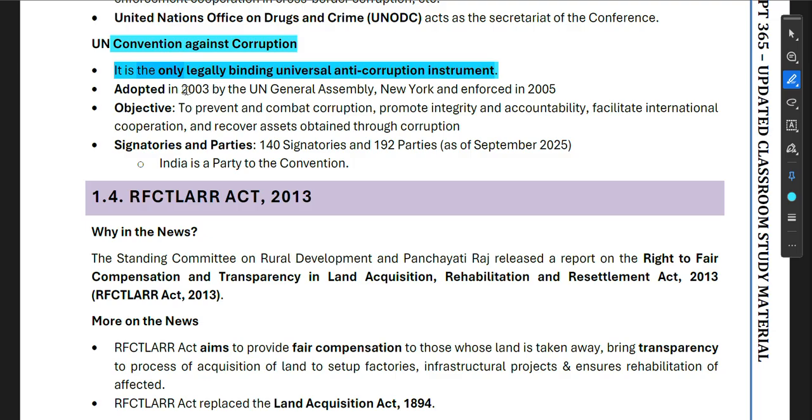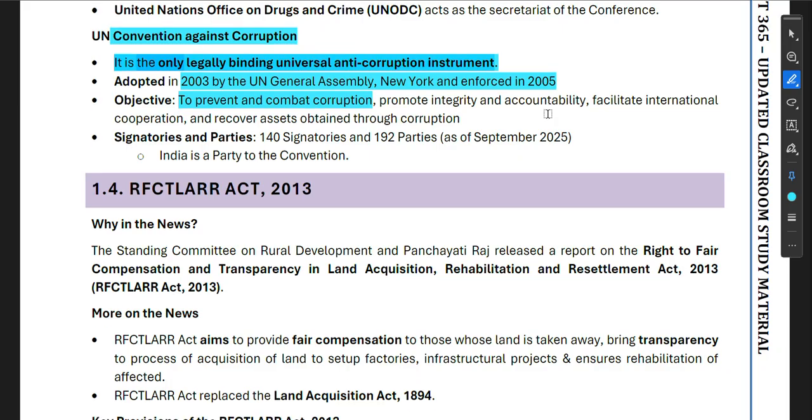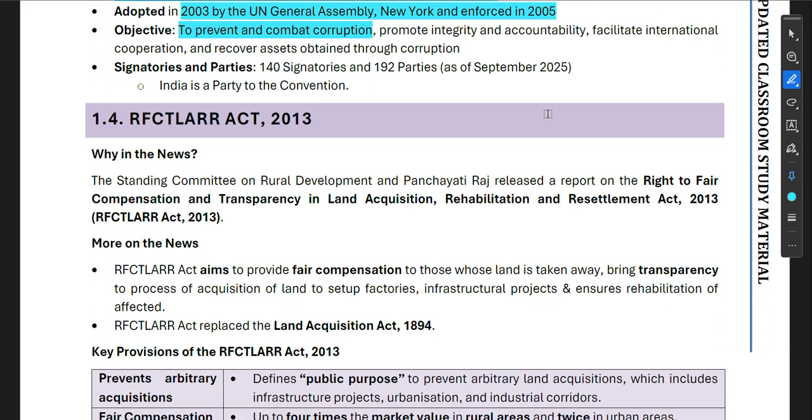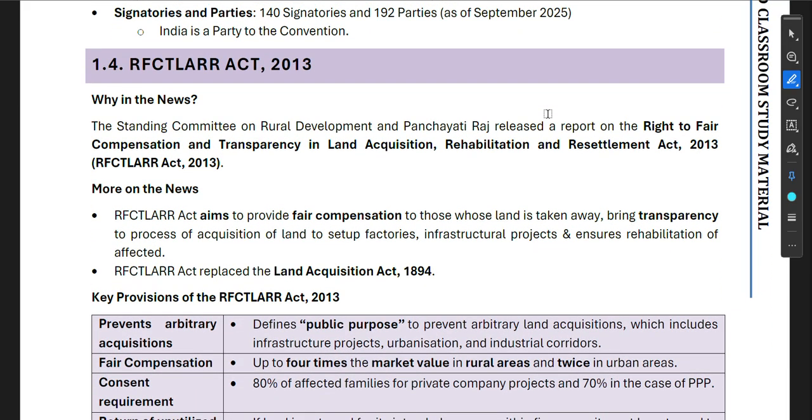Adopted in 2003 by the UN General Assembly in New York and enforced in 2005. Objective: to prevent and combat corruption, promote integrity and accountability, facilitate international cooperation and recover assets obtained through corruption. Signatories and parties: 140 signatories and 192 parties as of September 2025. So 192 are parties, whereas 140 are signatories, meaning they have also ratified